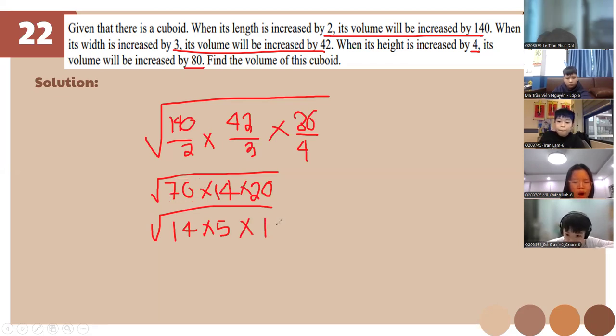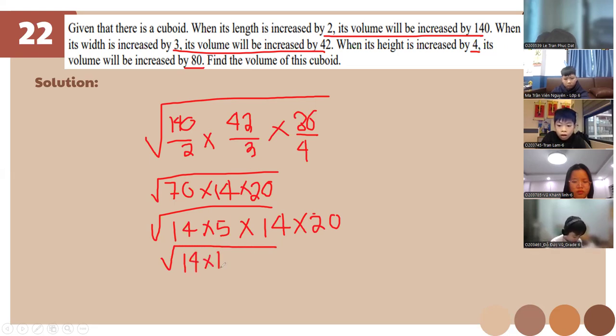And then 14 times 20. We know 5 times 20 is going to be 100, right? So if we have 14 times 14 times 100, but it's also 10 times 10, right?